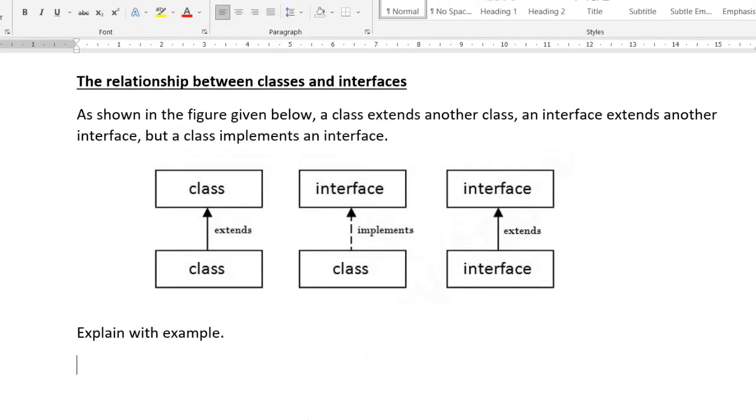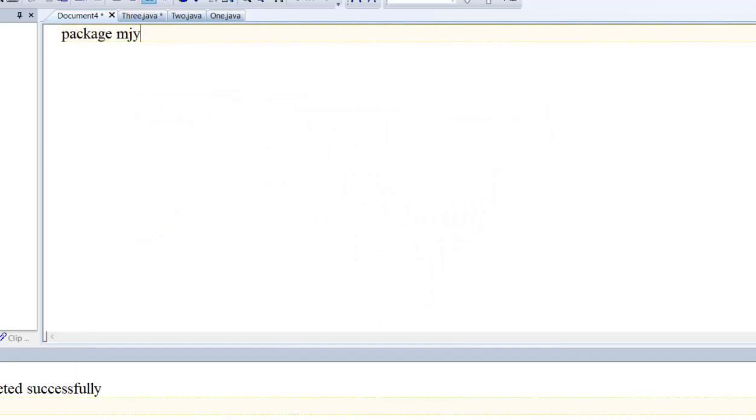See, package myjava.pkg, and interface. I have given the name student, and define here int role.